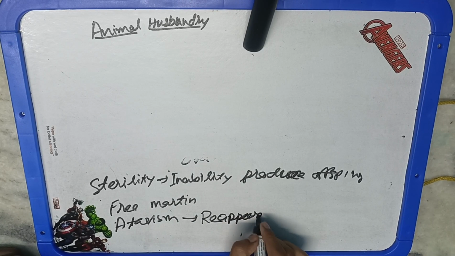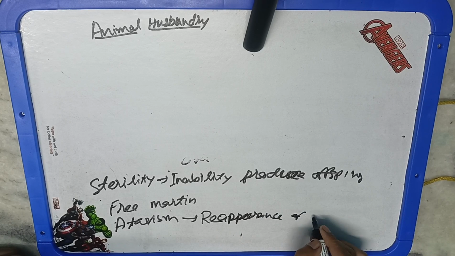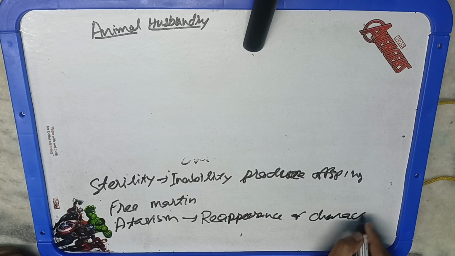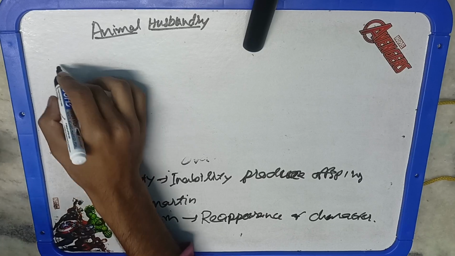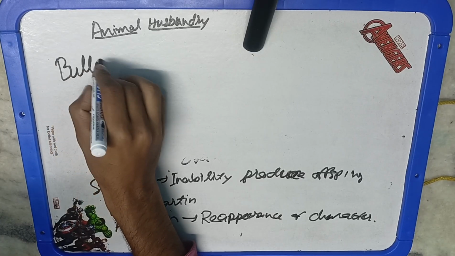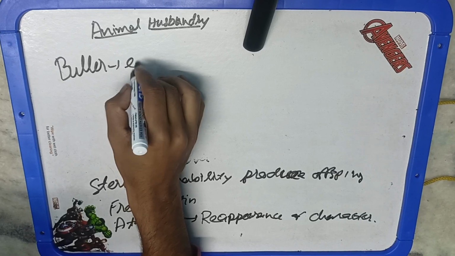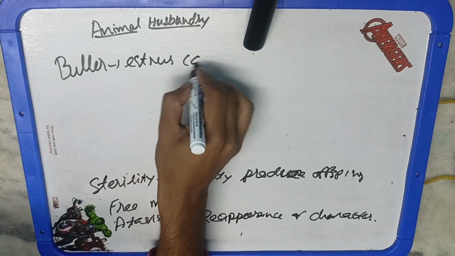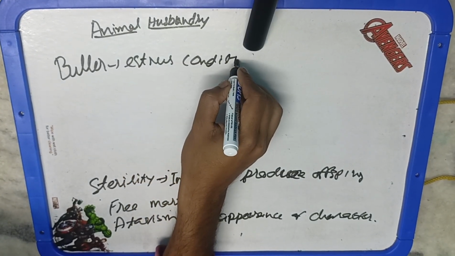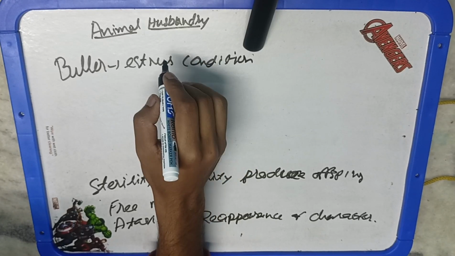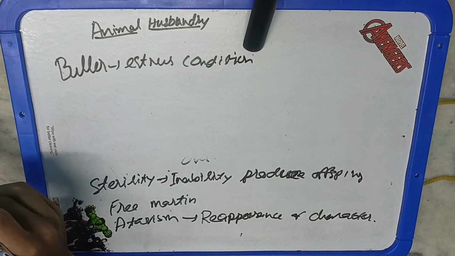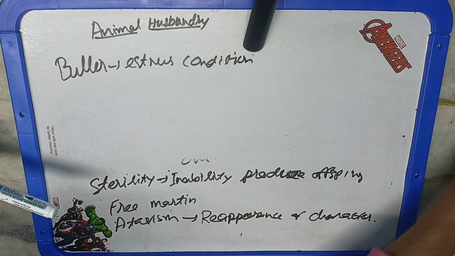Now the buller is the condition of a cow when it remains in estrus. Teaser is a vasectomized or castrated bull used to detect the heat of estrus in a female. So this is a teaser. So this is all about the basic or common terms related to animal husbandry. Many times, questions are generally asked from these terminologies only. So this is all for this video. We'll discuss more things in another video.